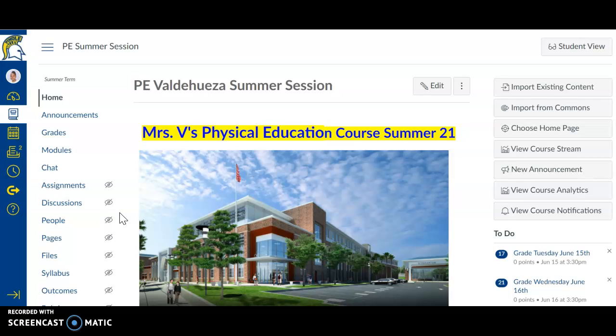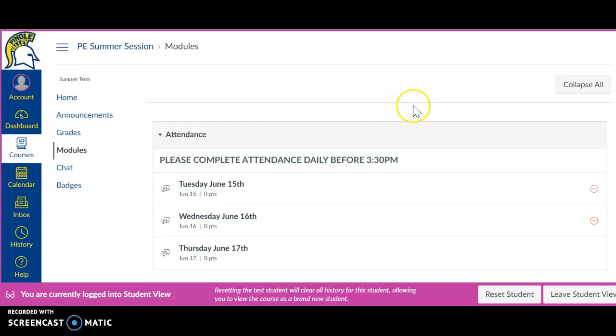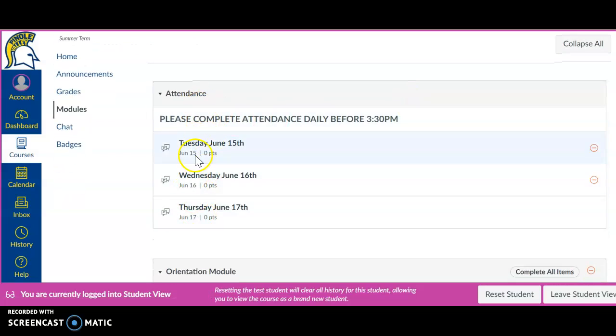And to complete that, you're going to go to Modules from the homepage here. Go to Modules. And then I'm going to put it in Student View. So you'll see attendance here, and you'll see all the days for this week for mandatory attendance. And you'll see the little minus sign, which means they're already closed. But for example, for today's attendance, you're going to click on Thursday, June 17th.